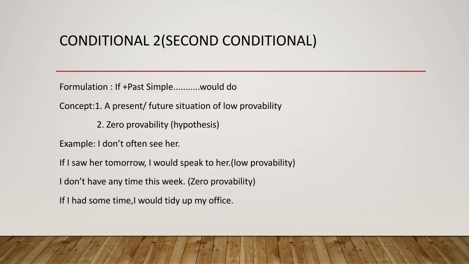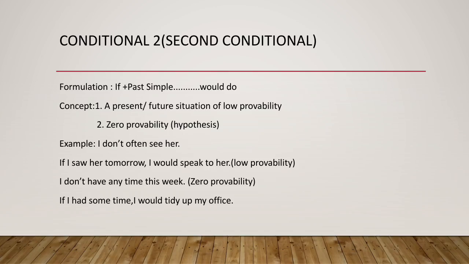The concept that you have to keep in mind is a present or future situation of low probability. In the conditional 1 that was high probability, but in the conditional 2 it is a present or future situation of low probability. Here is another concept that you have to learn, that is zero probability or hypothesis.